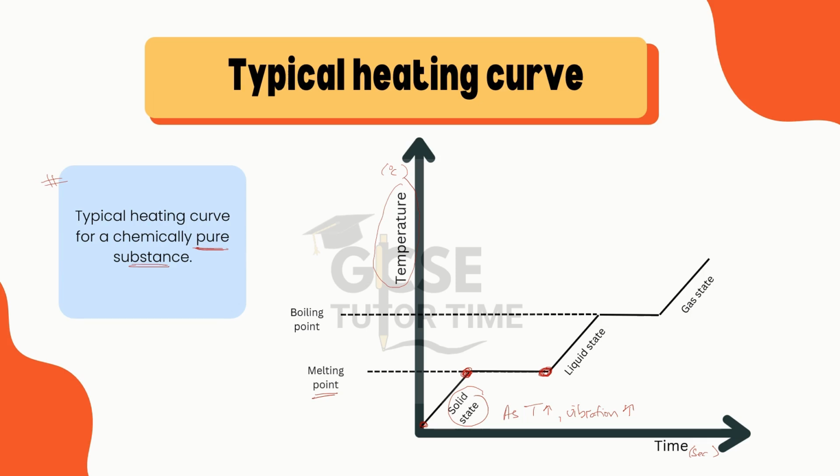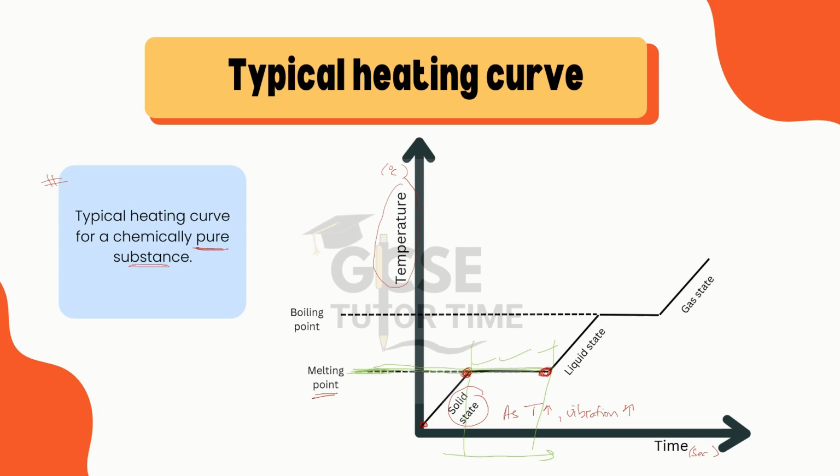Now just see in here that the temperature is the same, only the time is changing. Time is moving like this, so only there is variation in time, but the temperature remains the same.